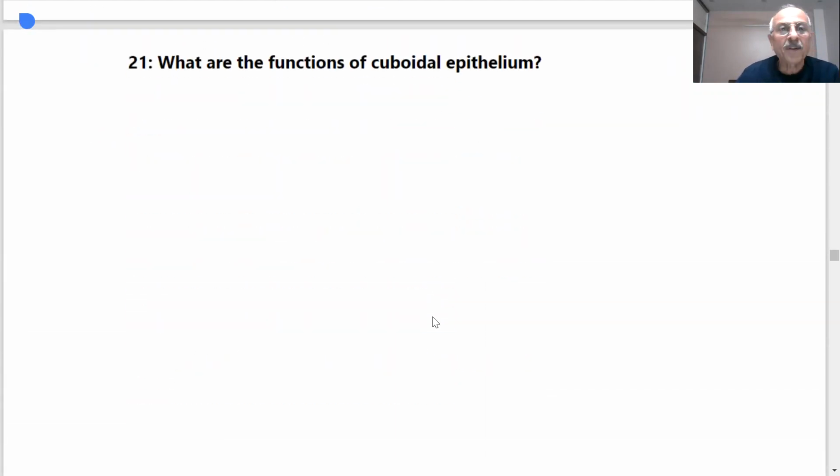Next question. What are the functions of cuboidal epithelium?